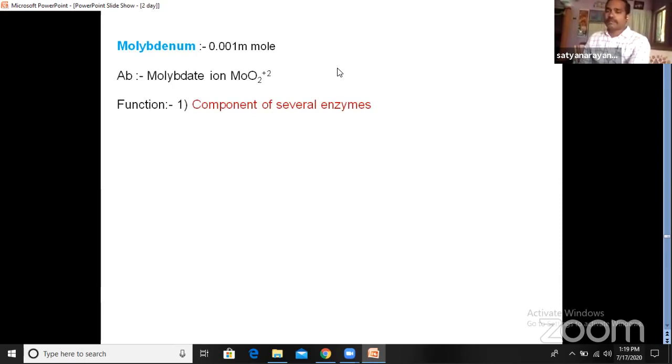Like nitrogen and other macro elements, molybdenum is also a component of several enzymes. Examples of those enzymes are nitrogenase and nitrate reductase. Nitrogenase enzyme takes part during the formation of the root nodule, and nitrate reductase reduces certain compounds, participating in reductive processes.